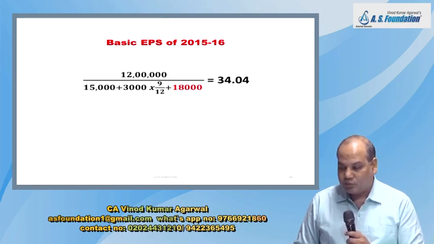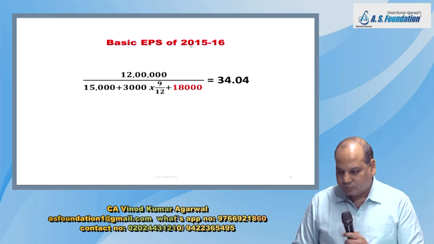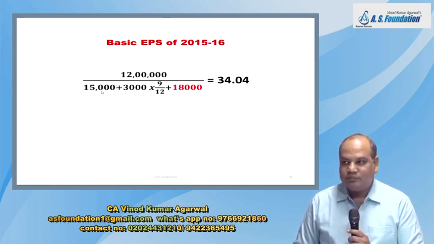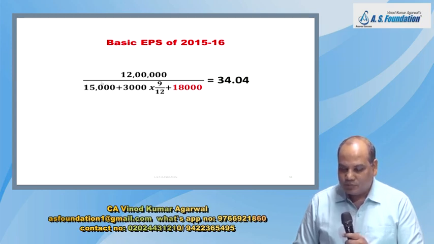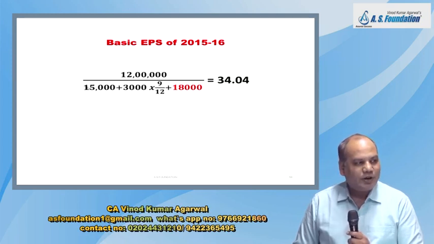Then you come to 2015-16 basic EPS. There is profit of 12 lakh, 15,000 share at the beginning. Have you taken 15,000 or 11,250? 15,000, because last year it was outstanding for 3 months.